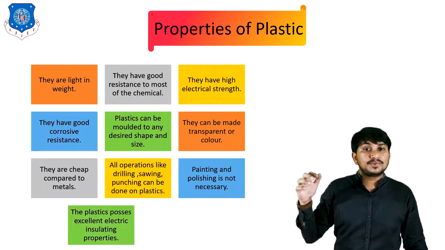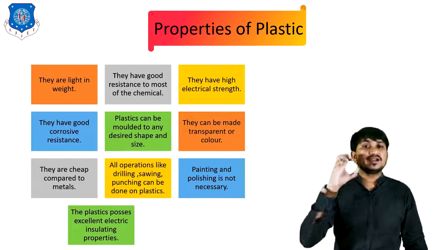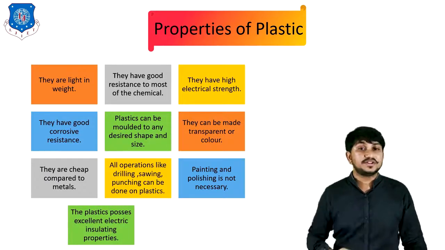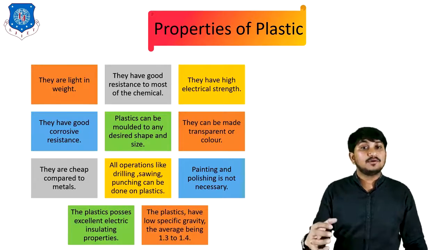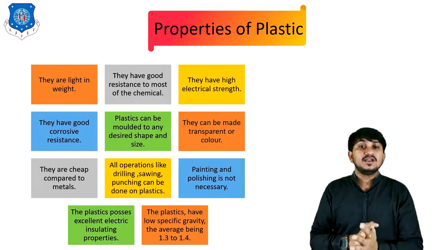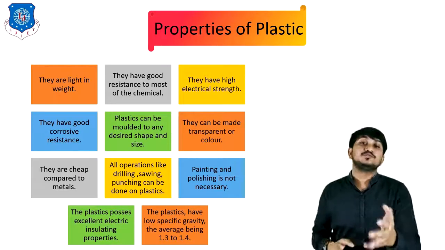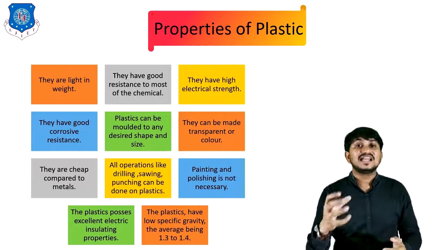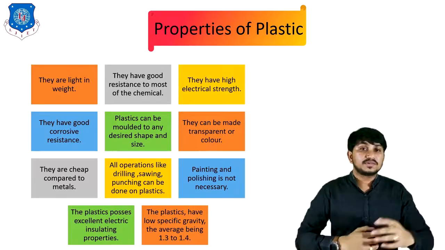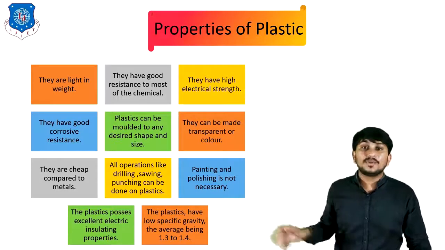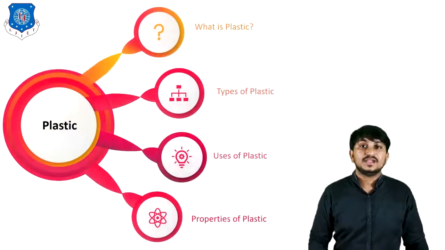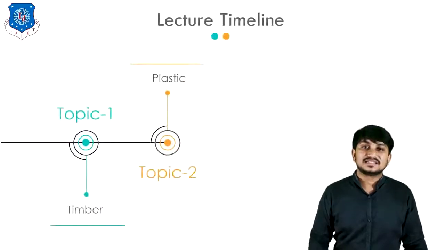Plastic possesses excellent electrical insulating properties compared to any material, and plastic has low specific gravity, or weight. The average specific gravity of plastic is about 1.2 to 1.3, so it is very lightweight compared to any other materials. These are the various properties of plastic. That's all about the material plastic.